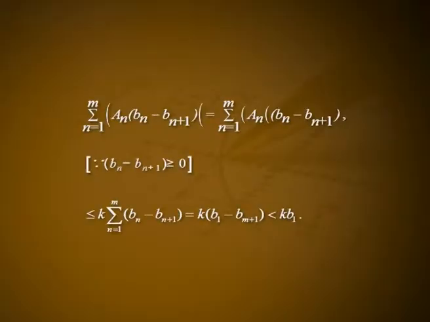Proof: since An is bounded, there exists a positive number k such that modulus of An less than or equal to k for all n. Thus, summation n varies from 1 to m modulus of An into Bn minus Bn plus 1 is equal to summation n varies from 1 to m modulus of An into Bn minus Bn plus 1, since Bn minus Bn plus 1 is greater than or equal to 0, which is less than or equal to k into summation n varies from 1 to m Bn minus Bn plus 1 is equal to k into B1 minus Bm plus 1 is less than k B1.